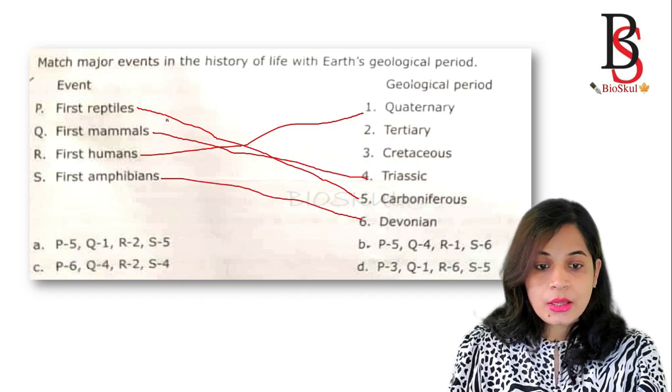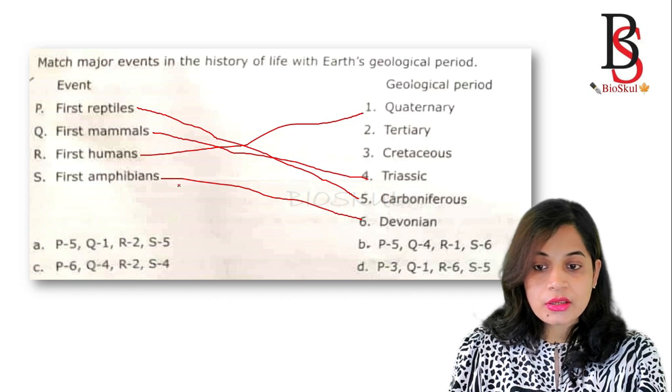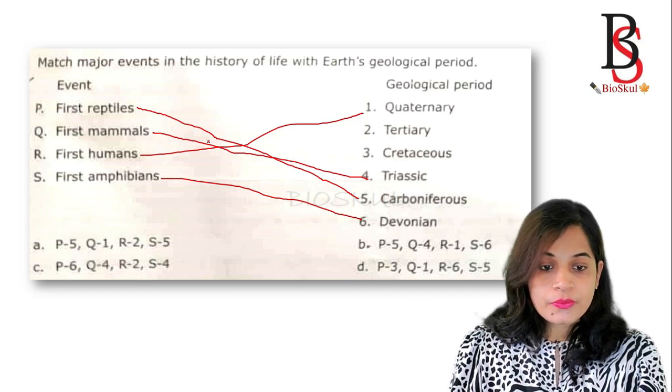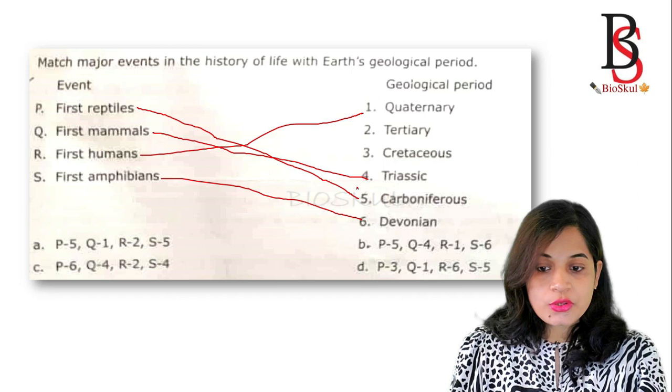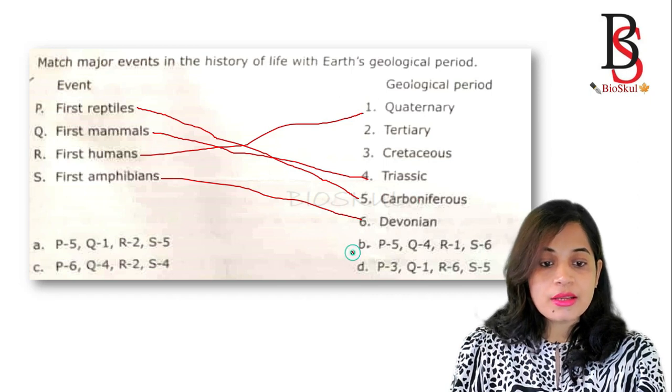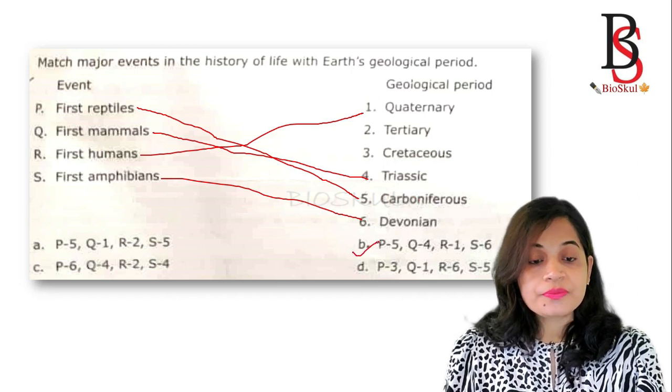P is 5. P5. So it may be option A or option B. Let's see the others. Q is 4. So option B is the correct answer for this question.